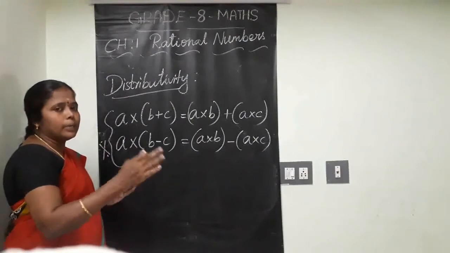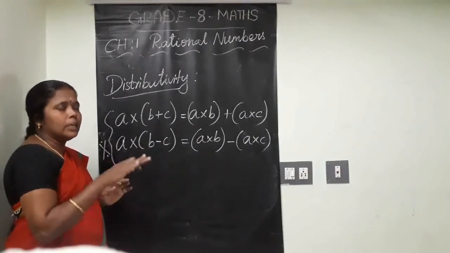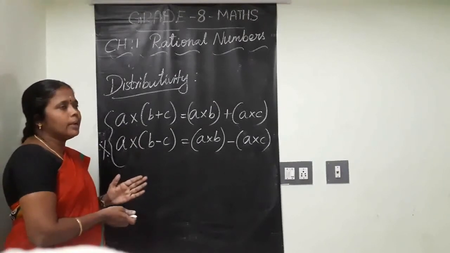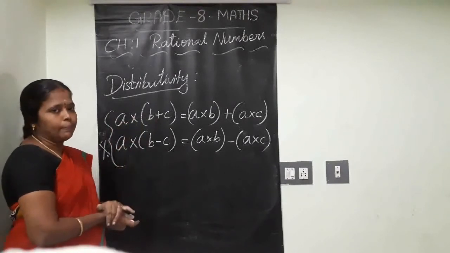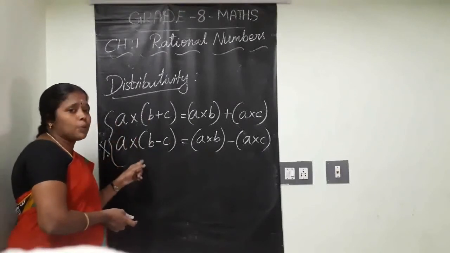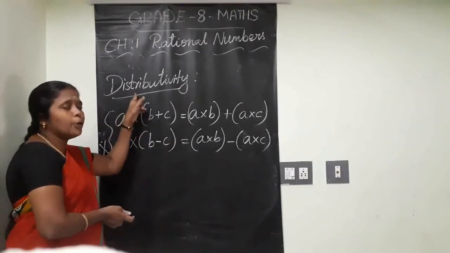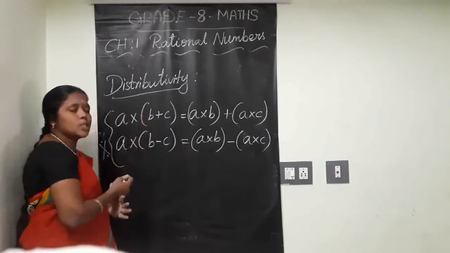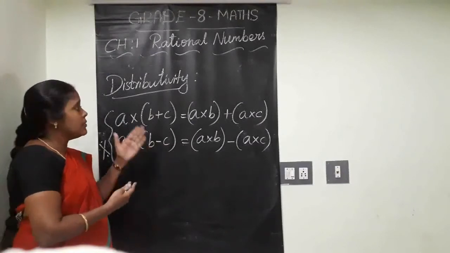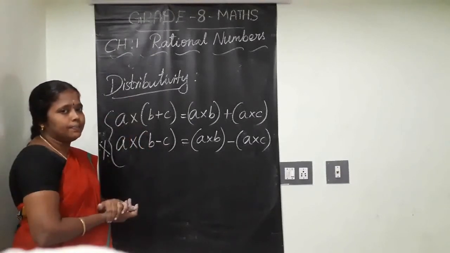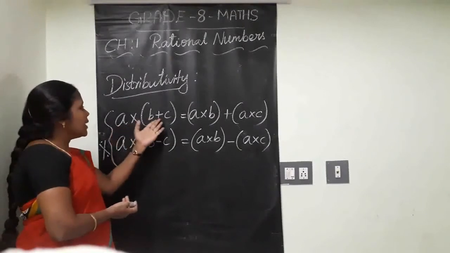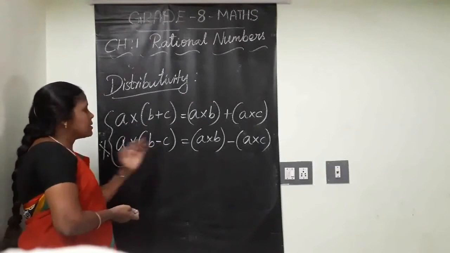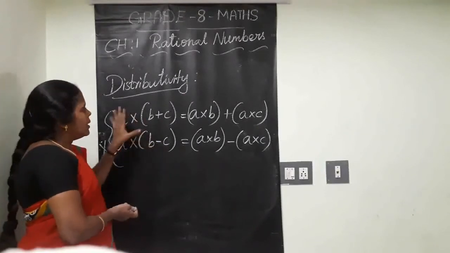A plus B equal to B plus A. A into B equal to B into A. Like the commutativity and associativity, we have taken one operation only one time. But only in this property, the distributive property, you will deal with two operations together. This is the difference between this property and that. Multiplication and addition together functioning here. Multiplication, subtraction. Okay.